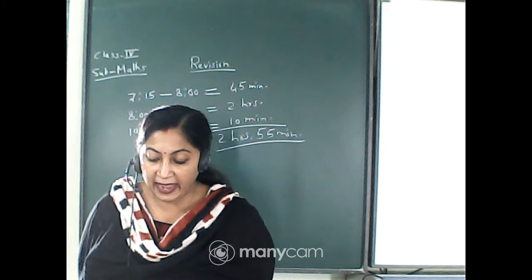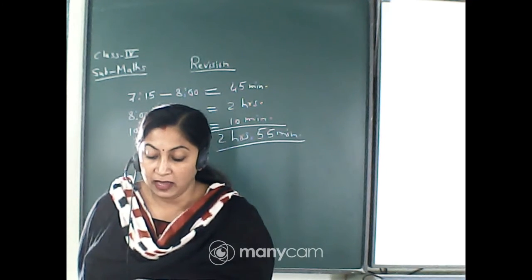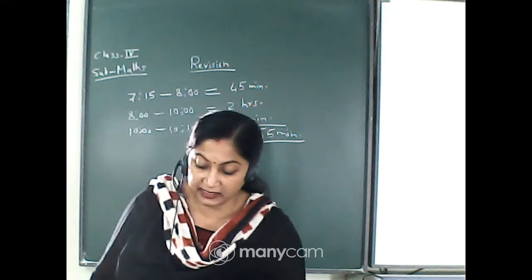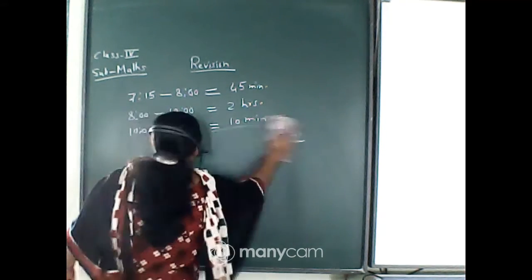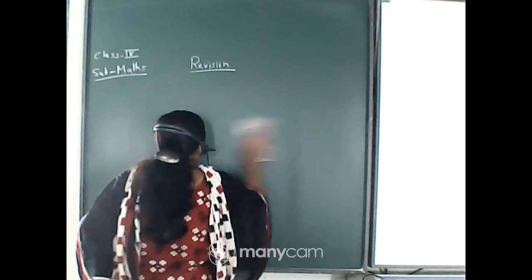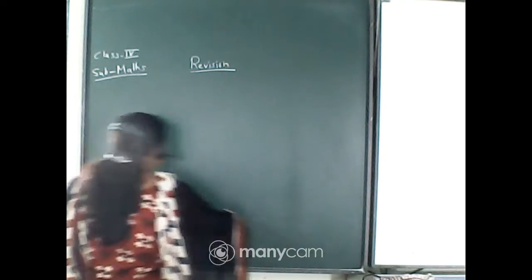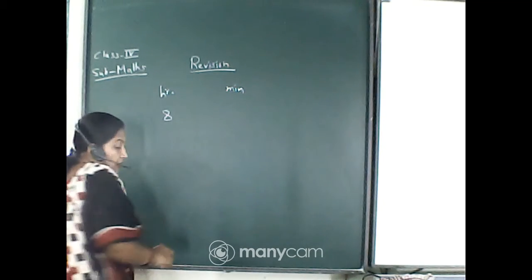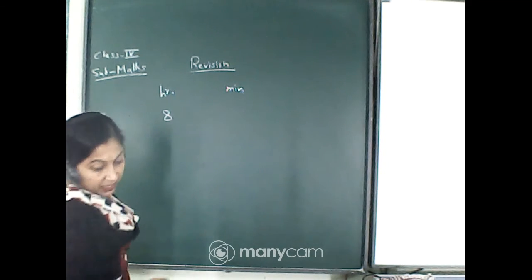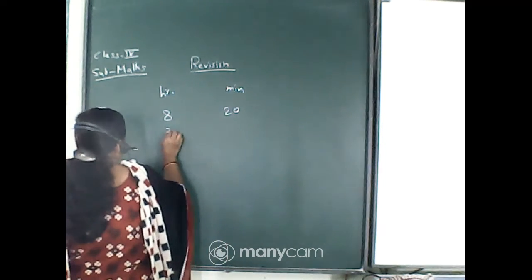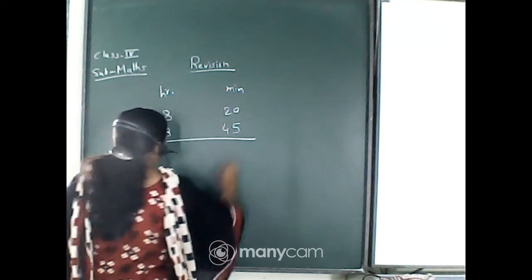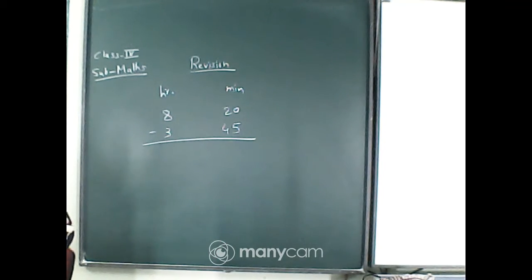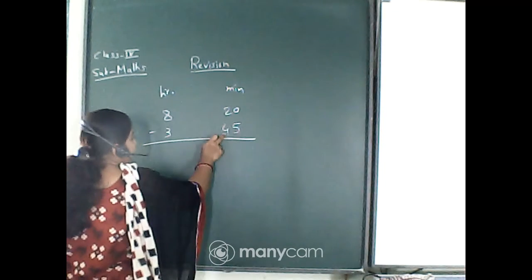The difference between 8 hours 20 minutes and 3 hours 45 minutes is dash. How will you calculate the difference? Here it is hours and here it is minutes. 8 hours 20 minutes, 3 hours 45 minutes. This type of addition and subtraction you have done. See, here 20 is less than 45. So what will you do?